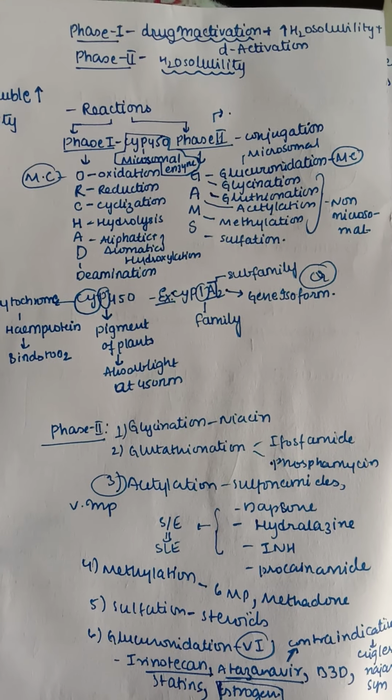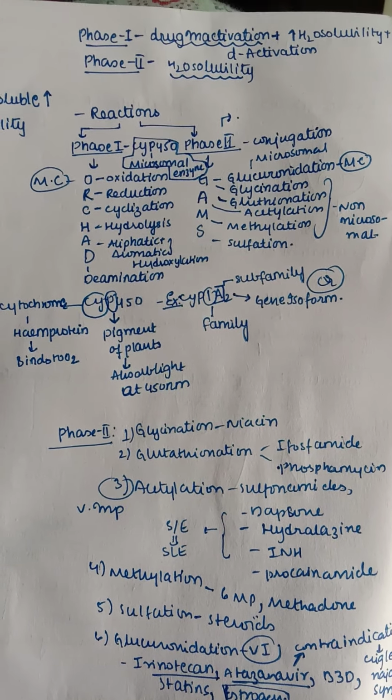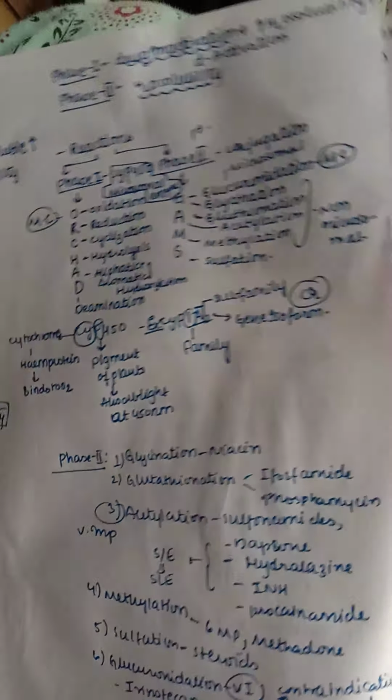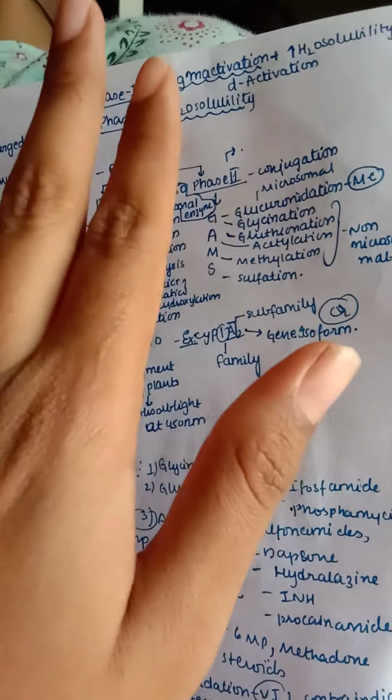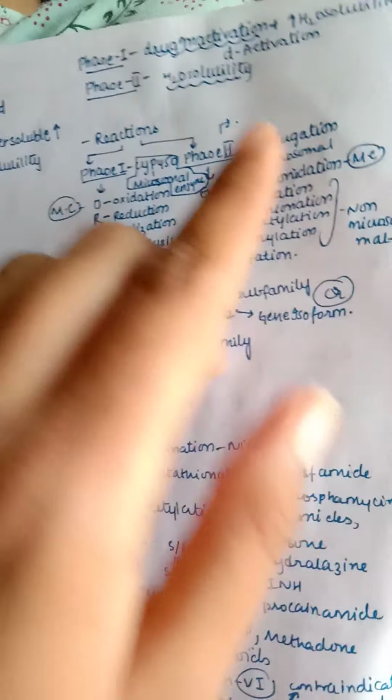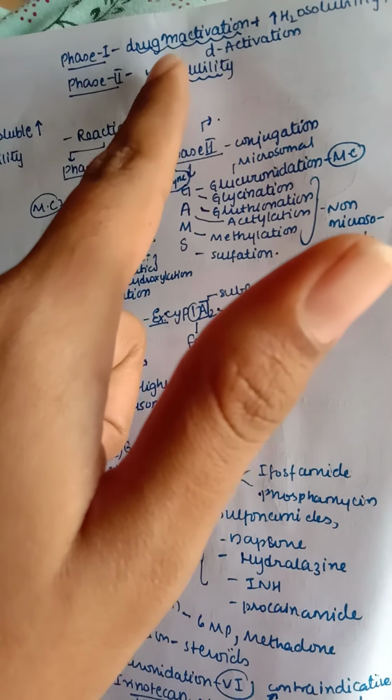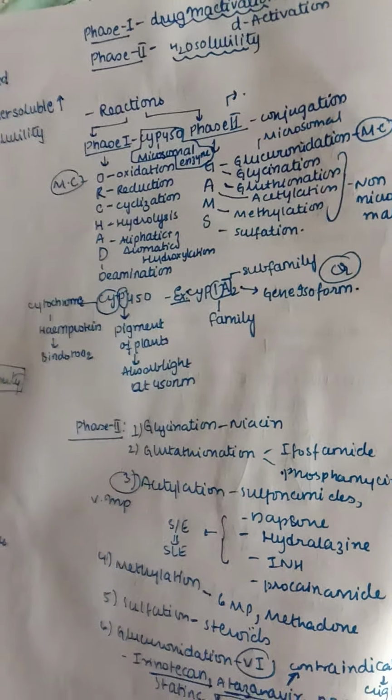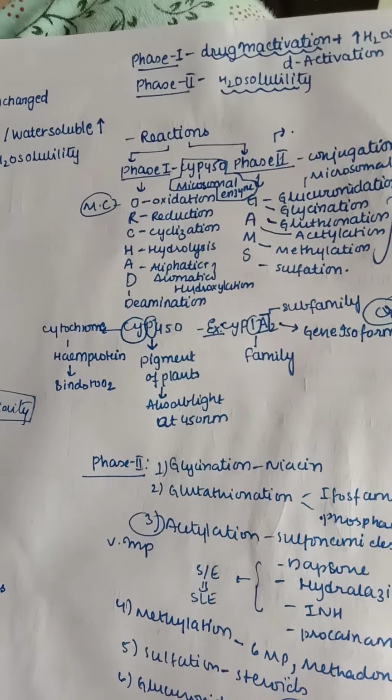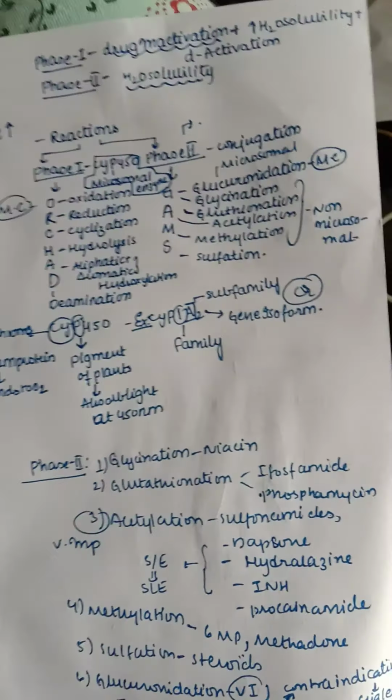So this is about the metabolism going on in phase 1 and phase 2. The important points in phase 1 are drug inactivation, increase in water solubility, and also drug activation taking place in the case of prodrugs. If they ask a single choice question for the best answer, then we can say drug inactivation is going on mainly in phase 1. And coming to phase 2, water solubility is the important property.